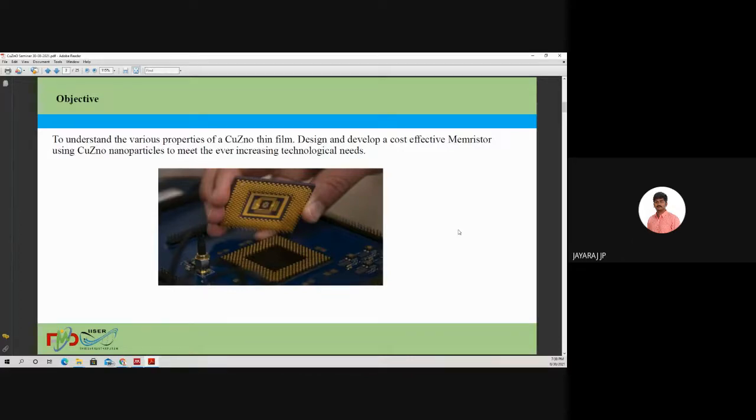My objective is just to understand the various properties of this copper zinc oxide thin film. Actually, my objective is to design and develop a cost effective memory cell using this copper zinc oxide nanoparticle to meet the ever increasing technologic needs. This is a continuation of my first talk, because in my first talk I talked about the memory cells. I'm also giving a very small introduction about the memory cells here.